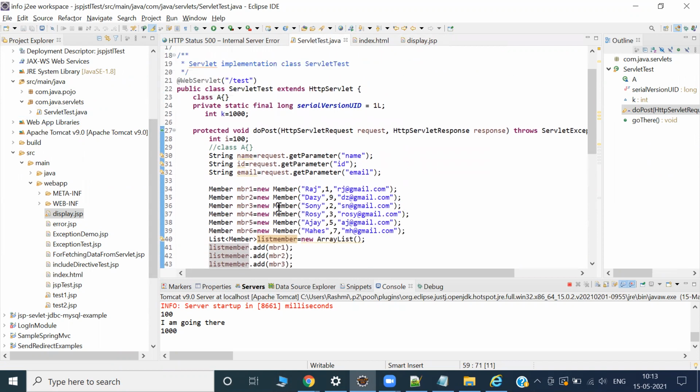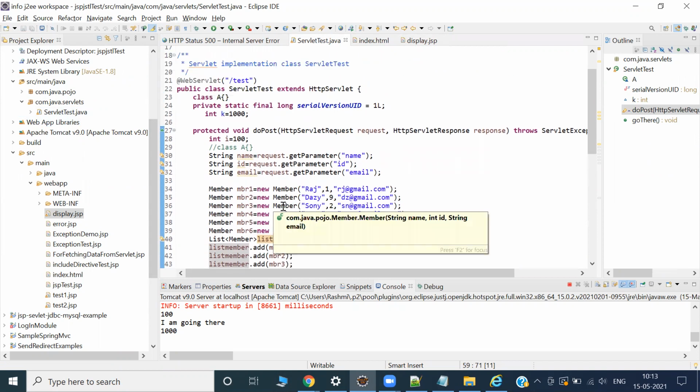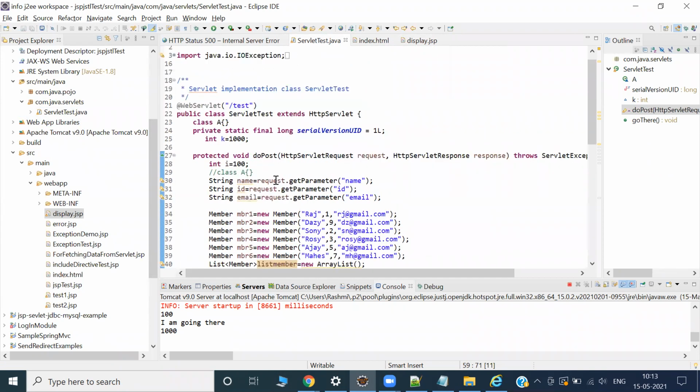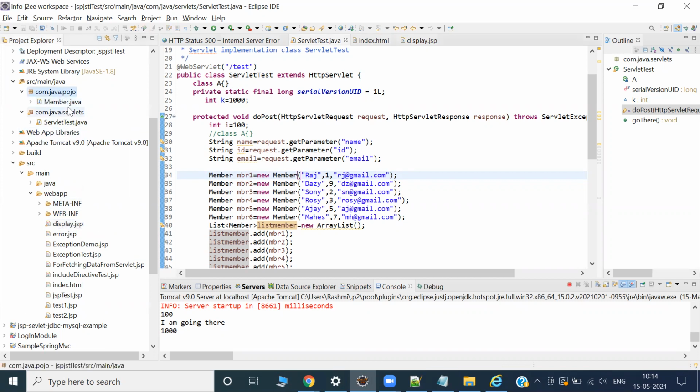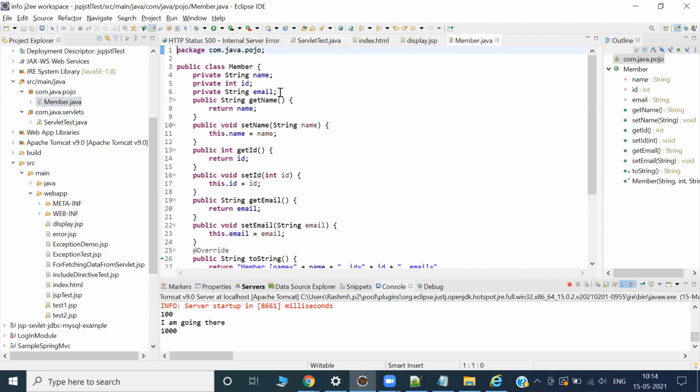Who can tell me what the root level is? From where should I start this work? So I am adding name, ID, email ID. Is my country there? Is it not missing? Yes, it is missing. So I should go to the root level, to the member data. Where is the member data? In the POJO class, member data is there. Is country there in member data? No, right? I have to add a country.